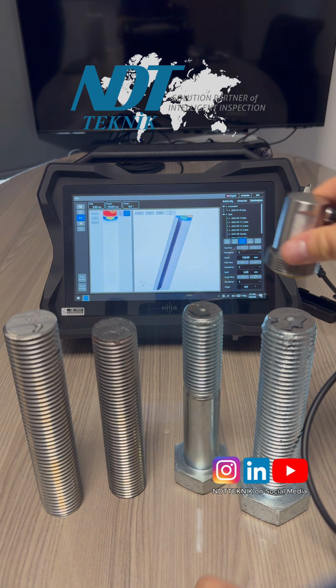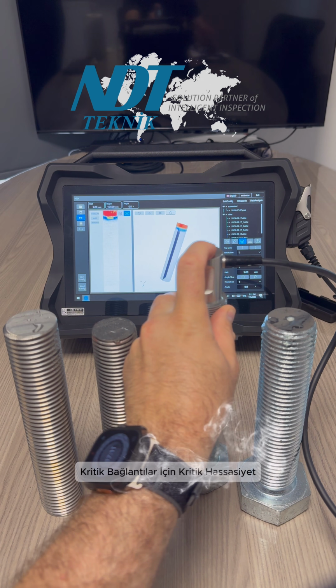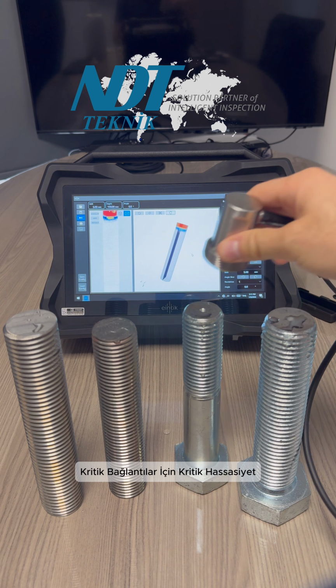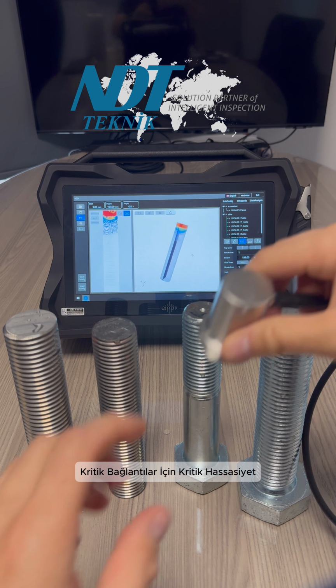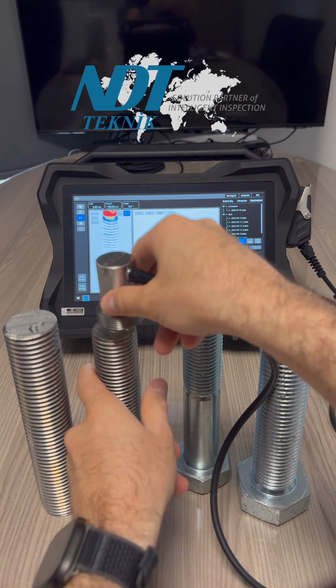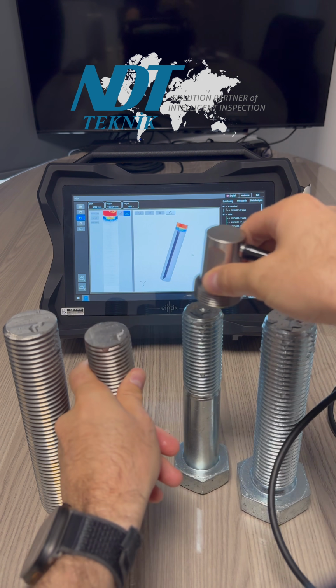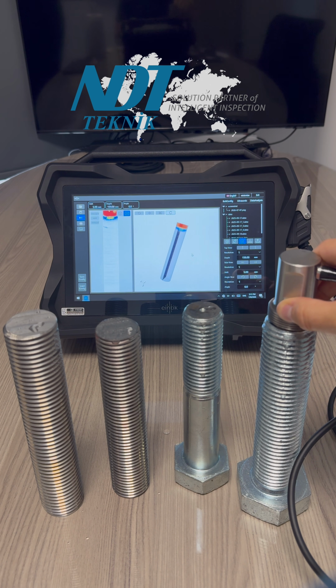So another screw does not have any notch, and this one also does not have any notch here. 2 notches, 3 notches, no defect, no defect.